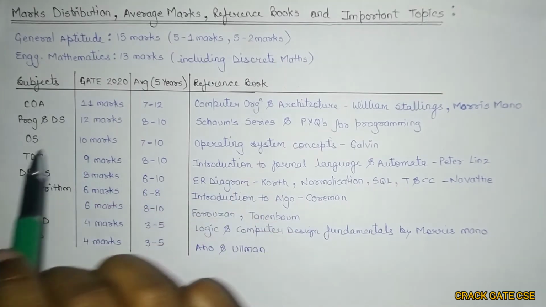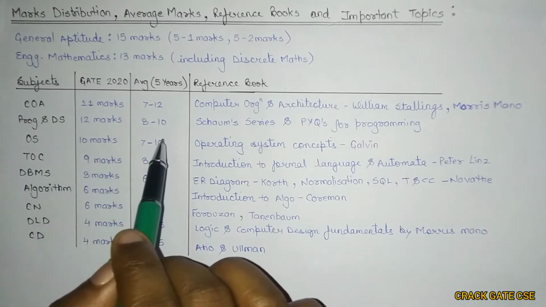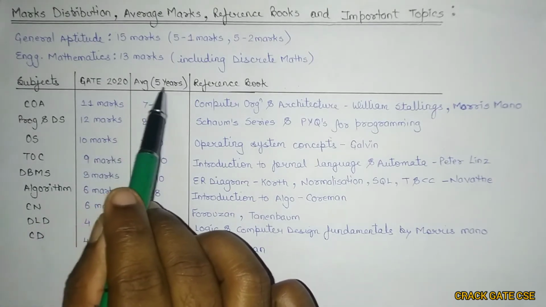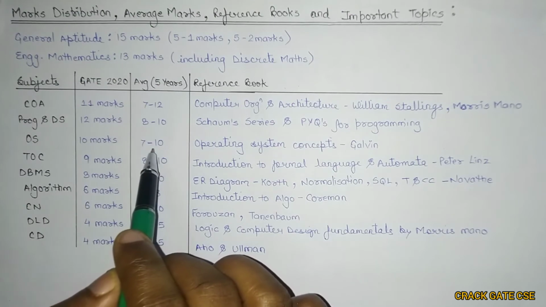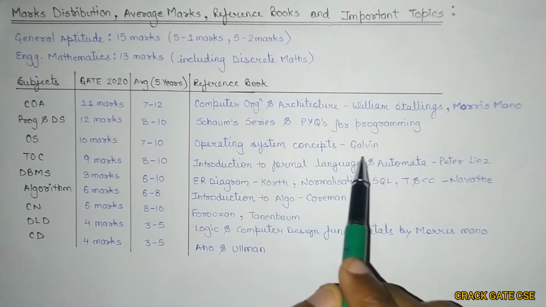previous year questions are good enough for the programming section. For the operating system, this year the operating system came for 10 marks, and the average weightage in terms of 5-year is 7 to 10. The best book is Operating System Concepts by Galvin.